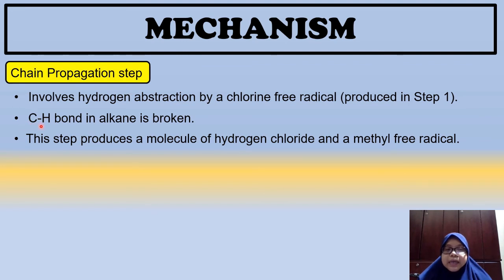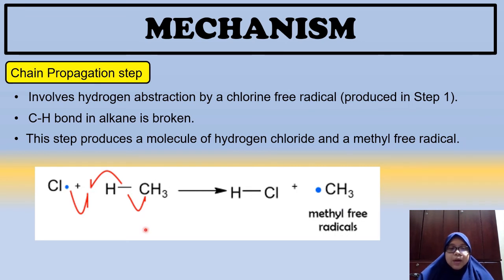And then the C tadi akan jadi a methyl free radical. So kalau awak nampak kat sini, chlorine free radical will attack the hydrogen. So dia akan tarik hydrogen kat sini to form, okay, and then it will combine together to form HCl. And then another electron of C-H bond, tadi dia pergi pada H, then H combine with Cl free radical produce HCl, and then another electron of C kat sini. Kat sini kan ada 2 elektron kan. Another elektron akan pergi pada C.